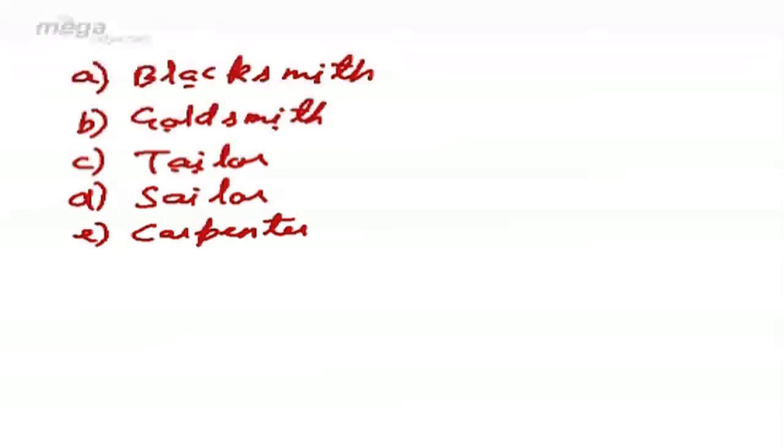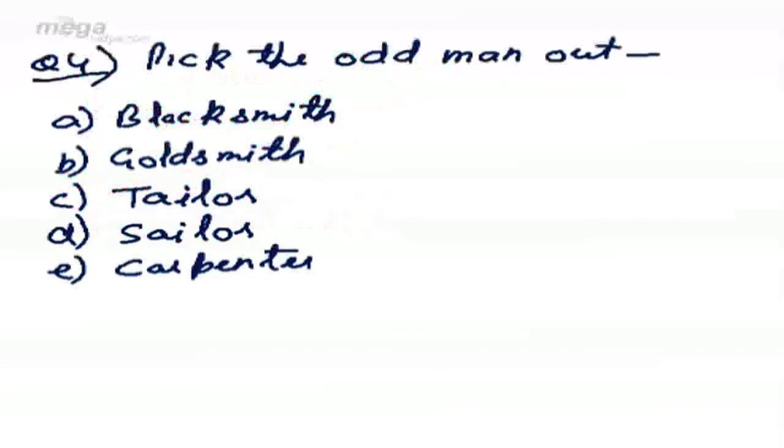So we have to see a profession, what activity they do. For example, blacksmith makes or works on iron, goldsmith on gold, tailor on cloth, carpenter on wood, whereas sailor is not making anything. Sailor is simply doing its duty. Therefore, the answer is sailor. Rest all make something. Sailor doesn't make anything. Therefore, the answer to this question is sailor.